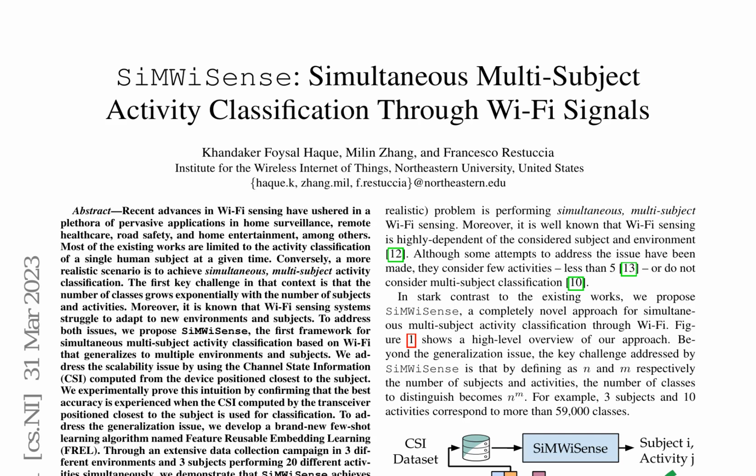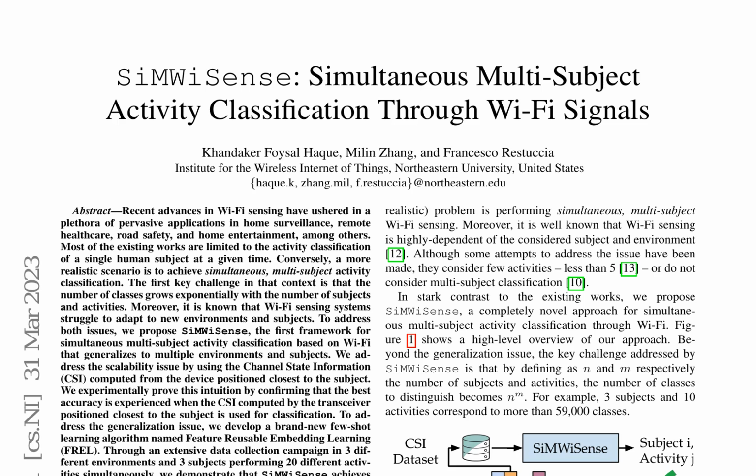This paper presents SiMWiSense, a novel framework for simultaneous multi-subject activity classification through Wi-Fi signals. The framework addresses two key challenges: scalability and generalization. Scalability is addressed by utilizing multiple Wi-Fi devices as channel state information (CSI) collectors, where the closest device to a given subject is used for classification. Generalization is addressed by developing a brand new few-shot learning algorithm called Feature Reusable Embedding Learning (FREL).